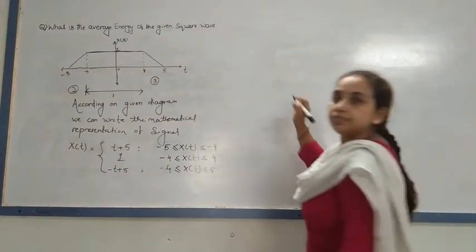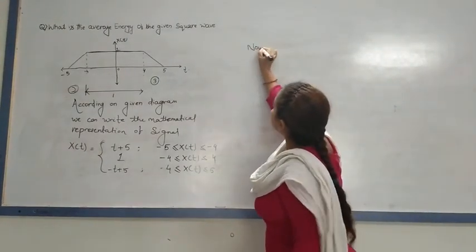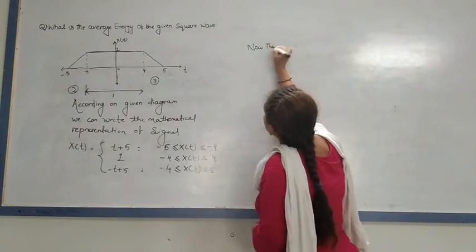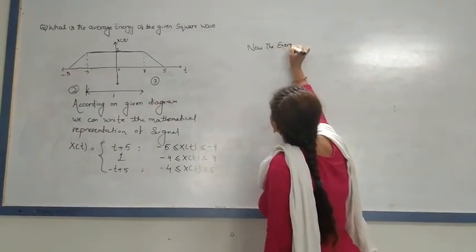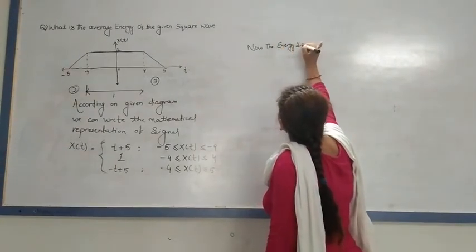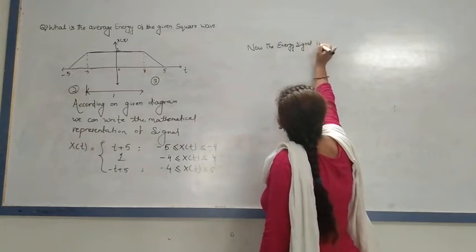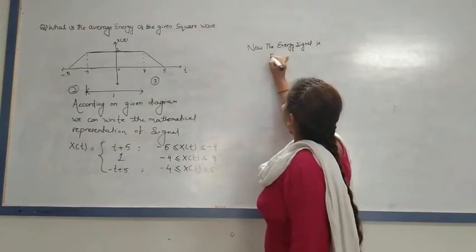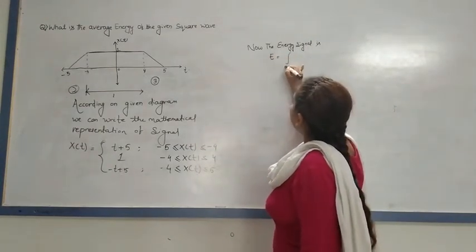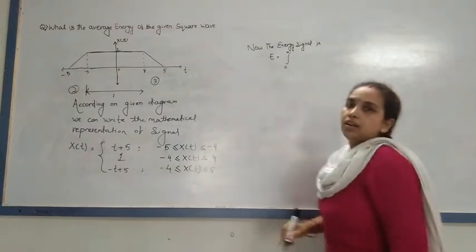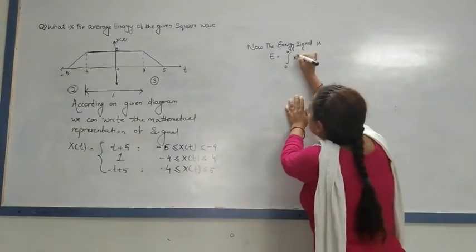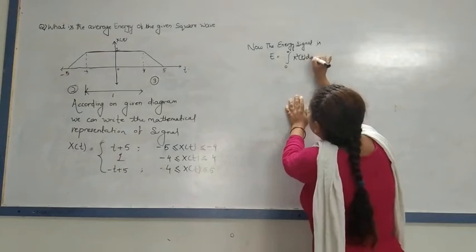Now the energy of the signal is E equal to integration of x square of t dt.